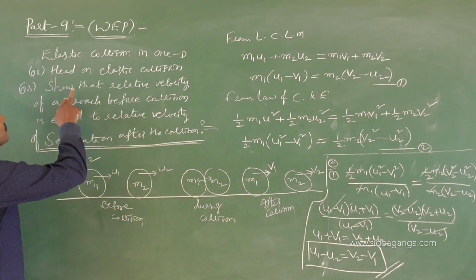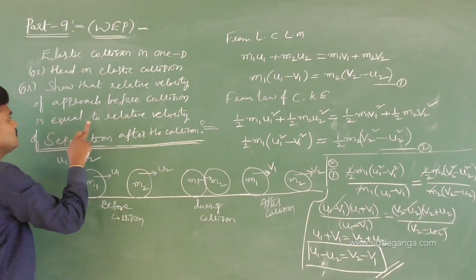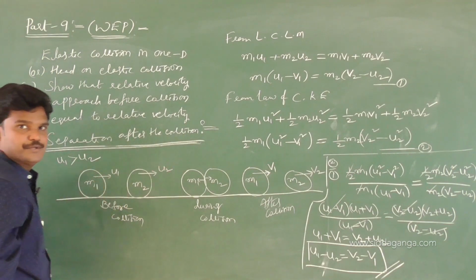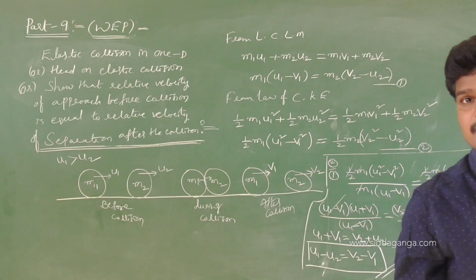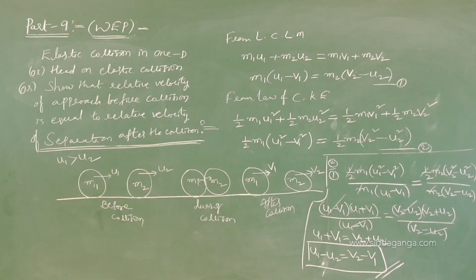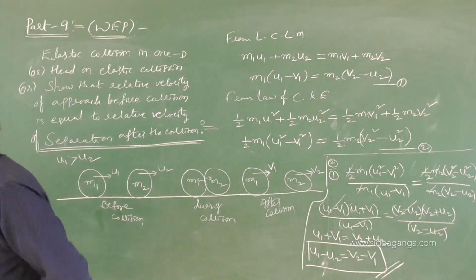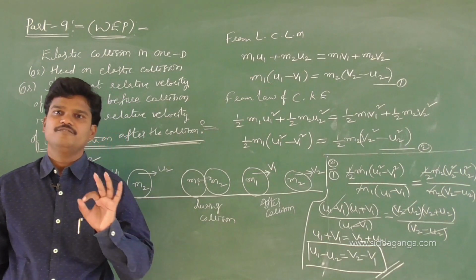What they asked was: show that the relative velocity of approach before collision is equal to the relative velocity of separation after the collision. Now we got it. u1 minus u2 is equal to v2 minus v1. That is the relative velocity of approach before collision, which is equal to the relative velocity of separation after the collision. So, a very simple derivation, useful for your board exams.